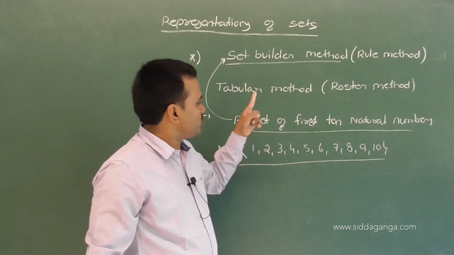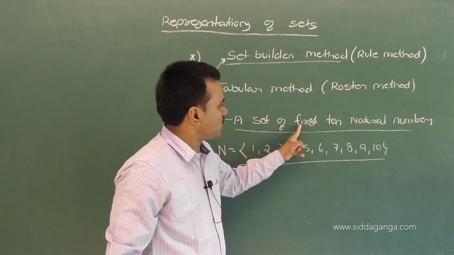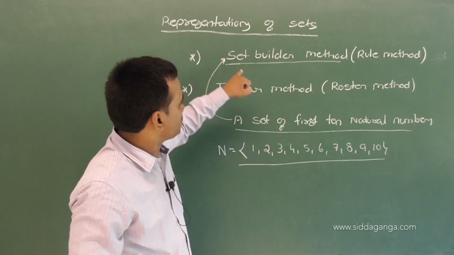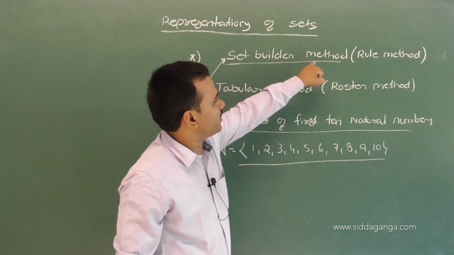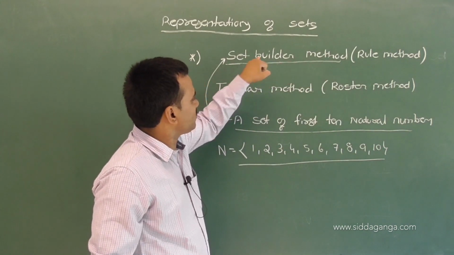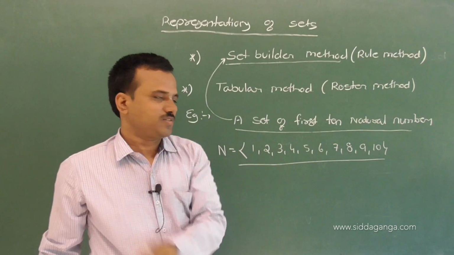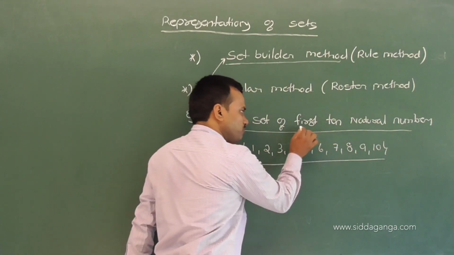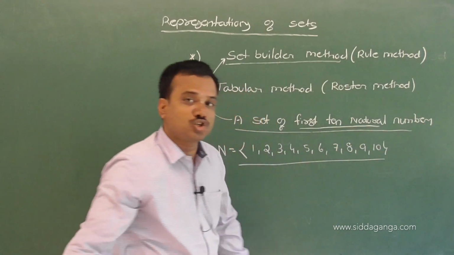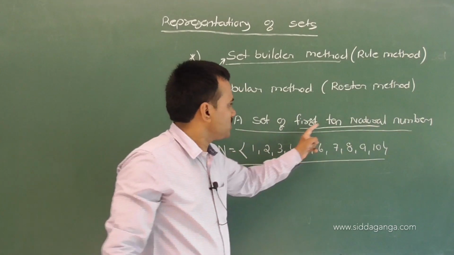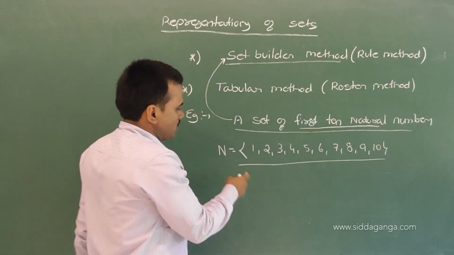What is the rule? The rule is a set of first 10 natural numbers. Understand the concept? Set builder method means the sentence says that you have to build a set. This sentence says that you build first 10 natural numbers.